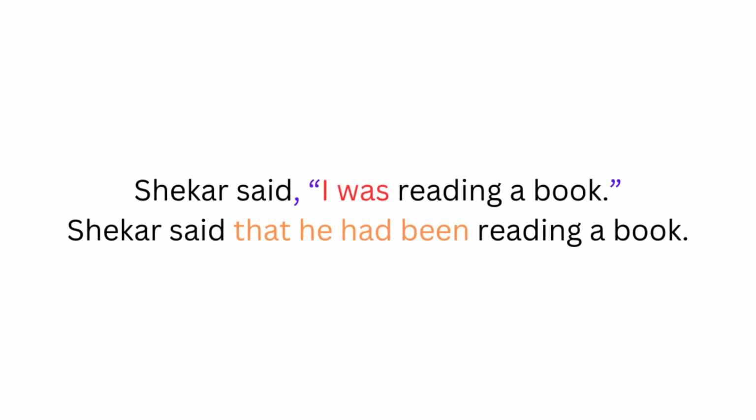Now let's see the sixth example. Shekhar said, I was reading a book. So the answer is Shekhar said that. I changes to he. Was, which is in simple past tense, changes to past perfect tense. So had been reading a book.